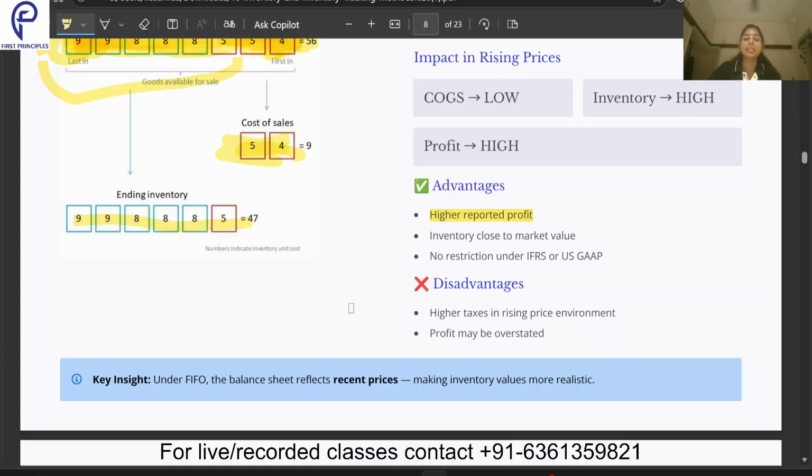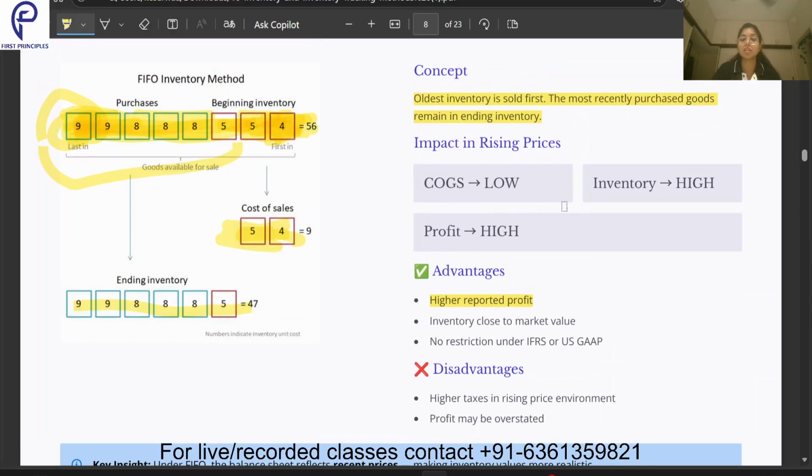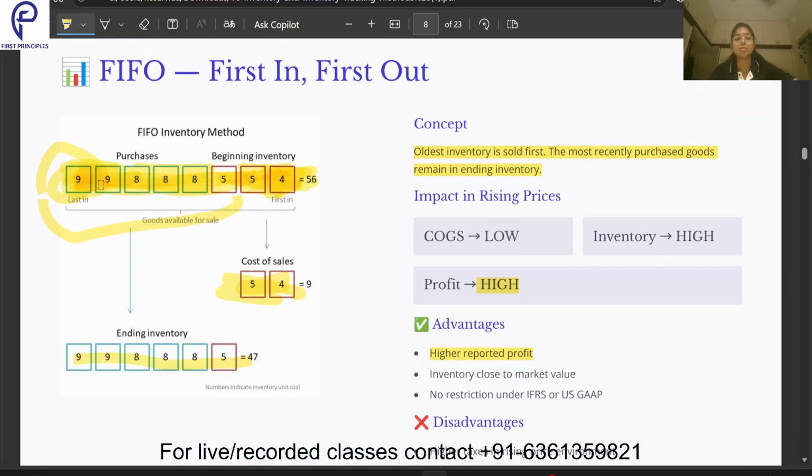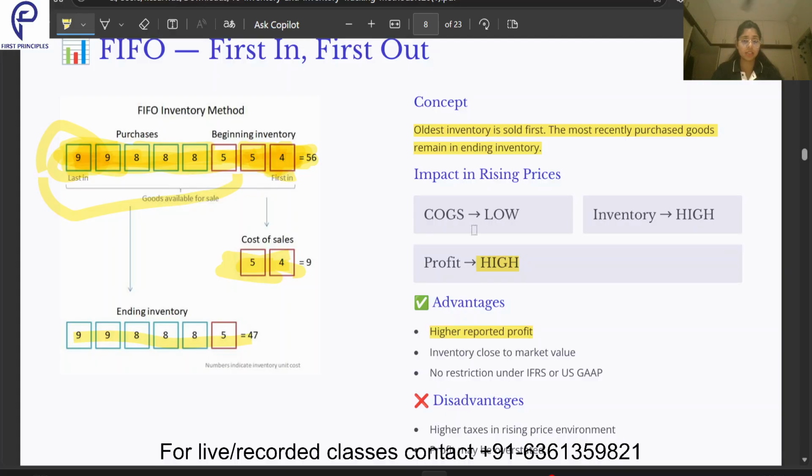Now, coming to the disadvantages. Since the profit is high, my tax is going to be higher, and also my profit can be overstated. Why? Because if I am not following FIFO, I should record my cost of goods sold as 9 plus 9. But since I am following the FIFO method, it is 5 plus 4, 9. 9 is becoming my COGS. So my cost of goods sold is lower and my profit is becoming higher. So it might result in overstated profit.